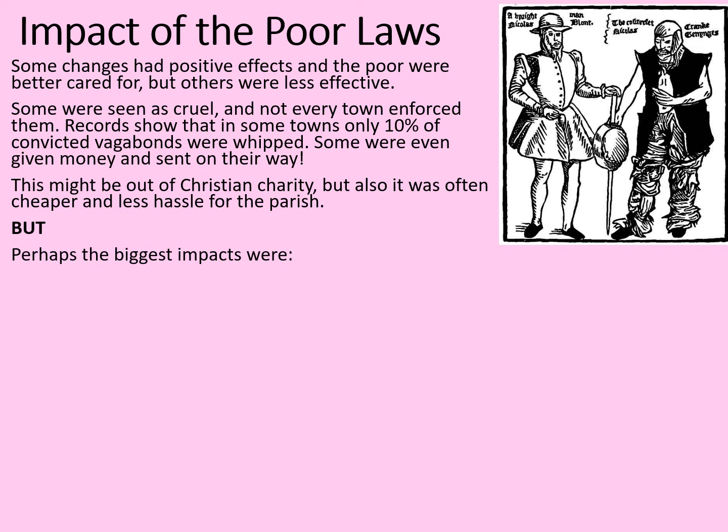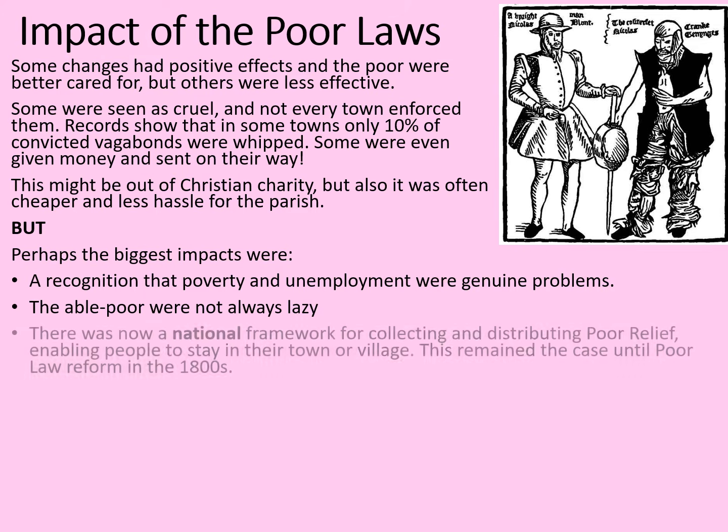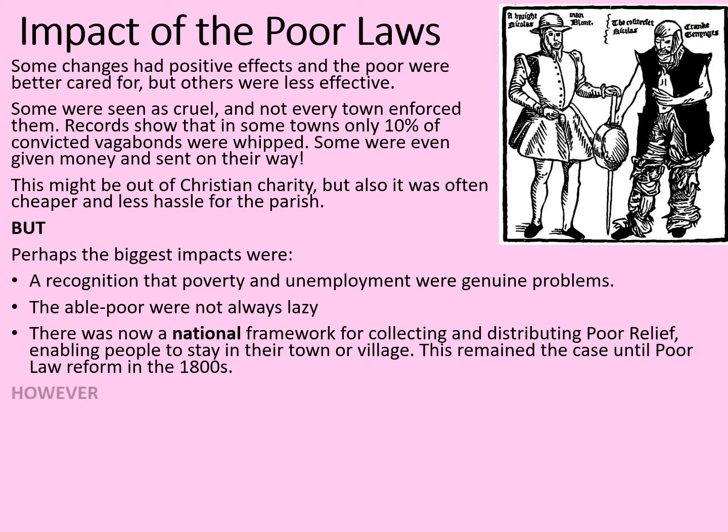But perhaps the biggest impacts were a recognition that poverty and unemployment were genuine problems, and that people weren't always to blame for them. Also, they recognised that the able-bodied poor were not always lazy. And there was also now a national framework for collecting and distributing poor relief, enabling people to stay in the town or village. This remained the case until poor law reform all the way in the 1800s.